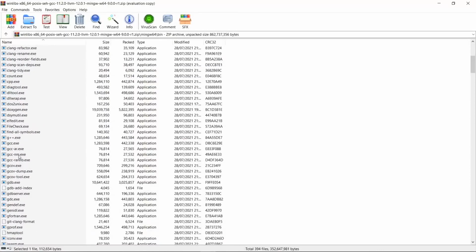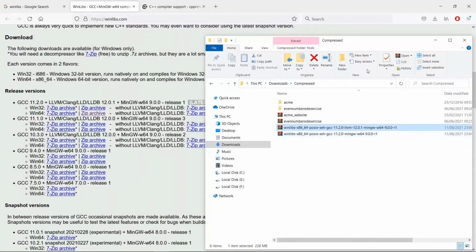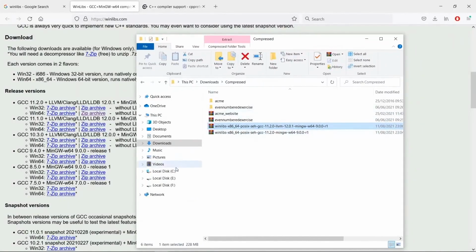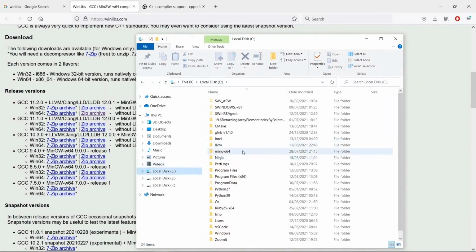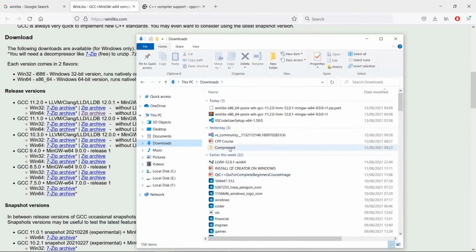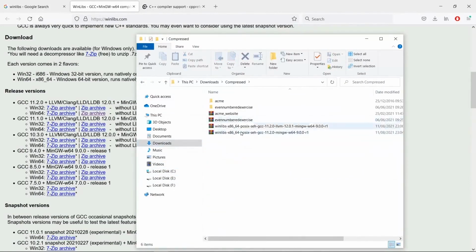And if we go down, we're going to find our G++ compiler and the GCC compiler. This is what we want. So what we are going to do is extract this somewhere on our system. I put this on my C drive. So if you go here, you're going to find MinGW64. So all you really have to do is go where you downloaded your compiler and say extract.